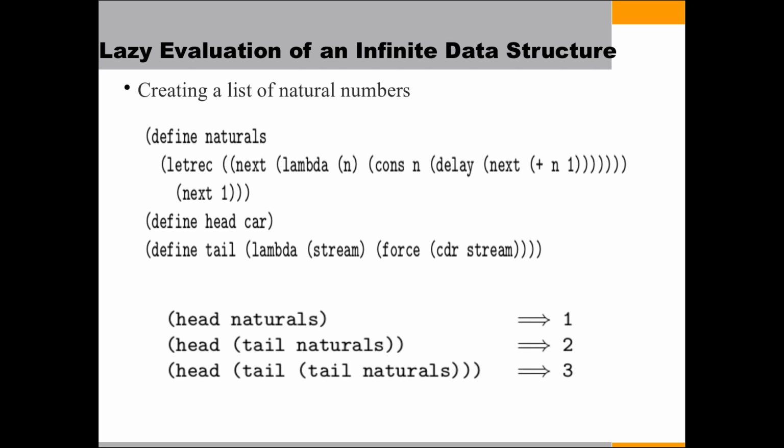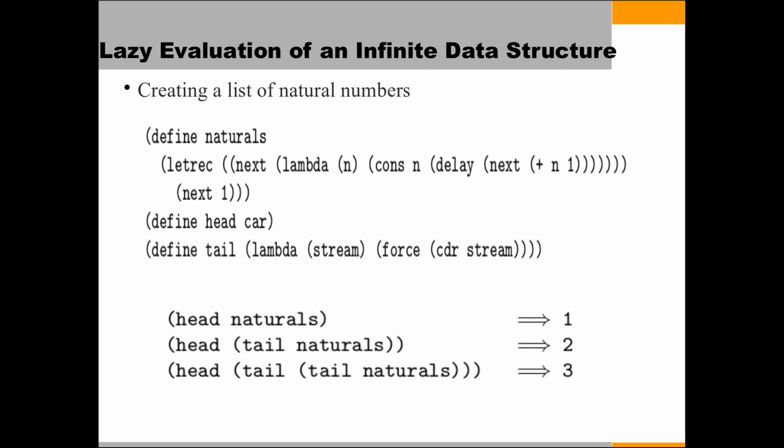The delay primitive returns a so-called promise which can be redeemed by the force primitive. Delay is a special form that creates a memo closure pair. The force is a function that returns the value in the memo using the closure.